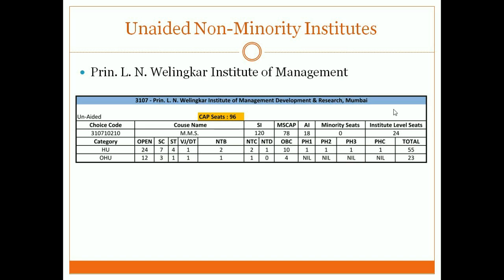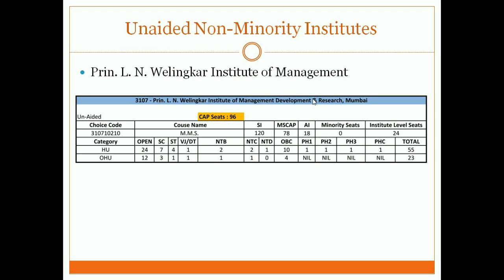So out of 120 seats, 20% seats, that is 24 seats, if I remove them, CAP round seats are 96. Out of these 96 seats, you can see they are further divided as home university, outside home university, and All India seats. For All India, 15% seats are allocated. So 15% of 120 is 18 seats. You can see the All India AI mention there; the letters AI indicate All India seats, and those are 18 seats.